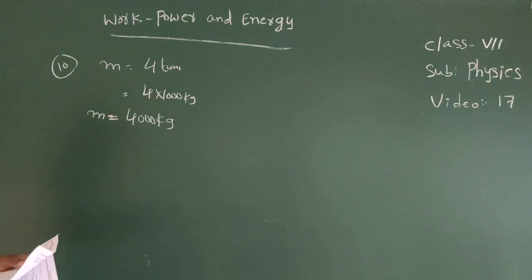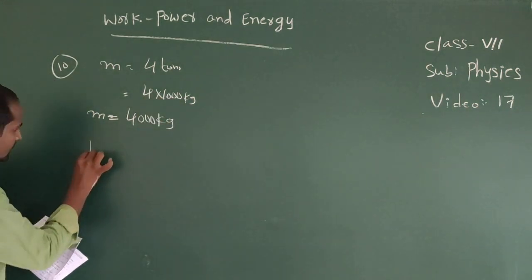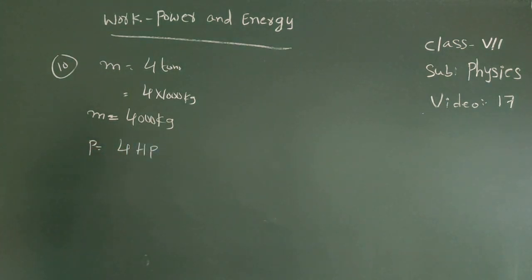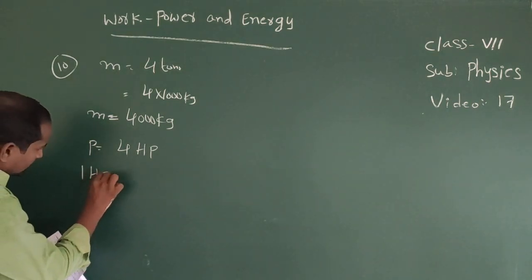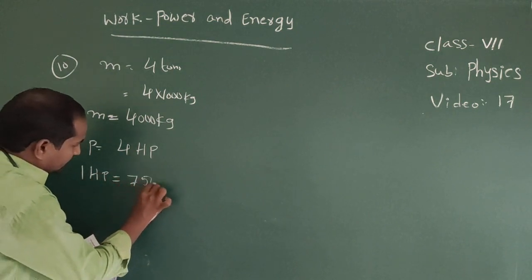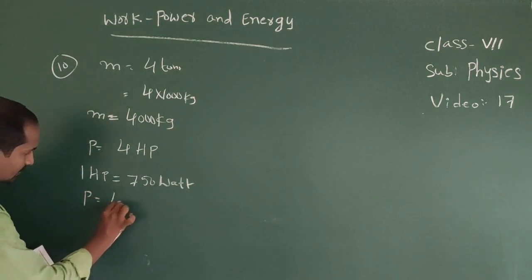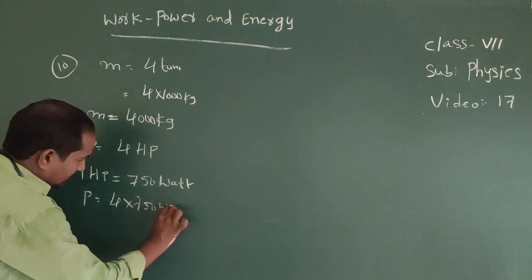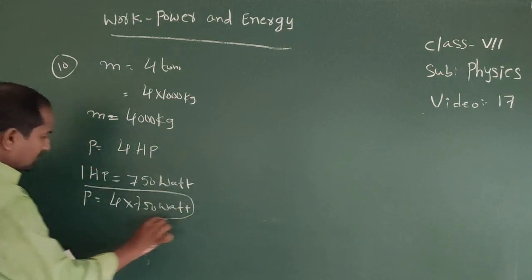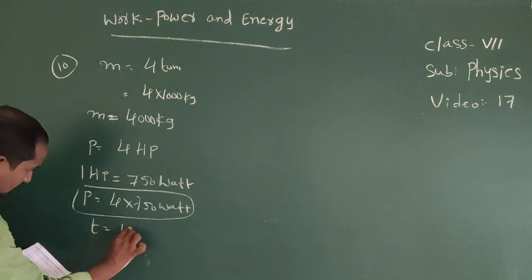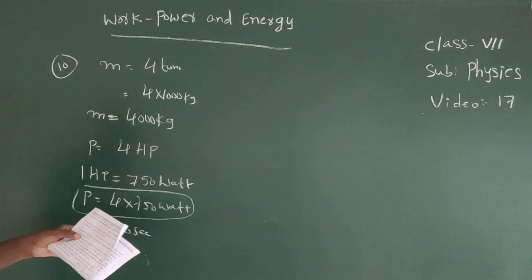Okay, next one, power is given, power equal to 4 HP. So here 1 HP equal to 750 watt. Therefore power equal to 4 into 750 watt. It is the power in watts. Next, time is given. Time equal to 10 seconds. Then find the height.